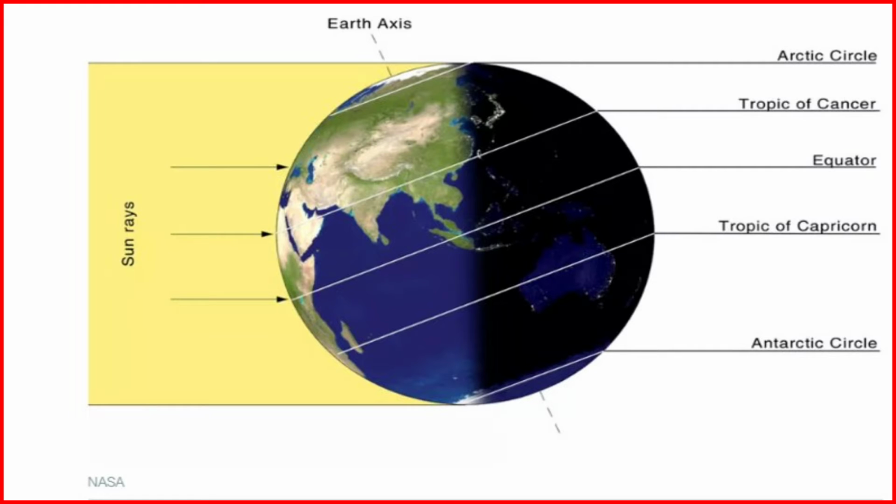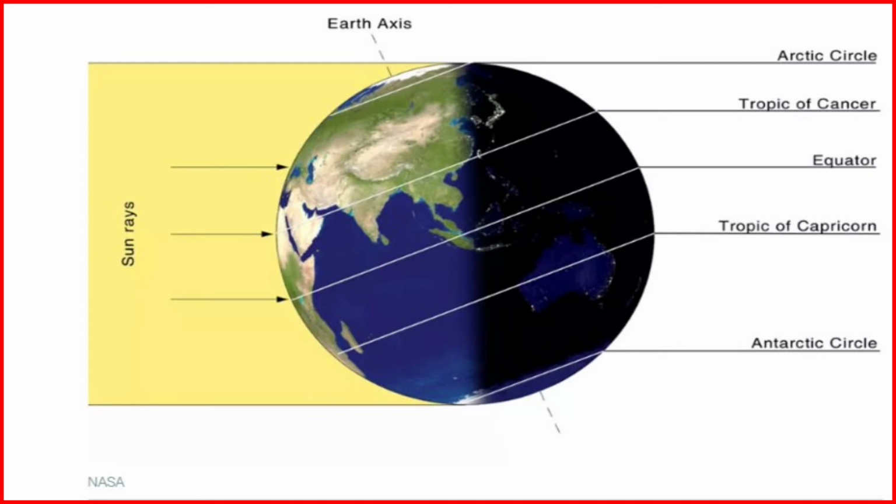Near the poles, in the northern hemisphere we have the Arctic Circle, and in the southern hemisphere near the South Pole we have the Antarctic Circle. So these are the important imaginary lines. Let's repeat. The first one is your equator.